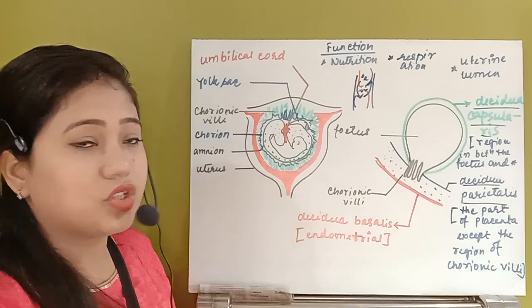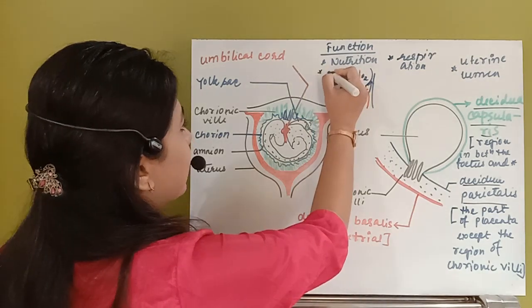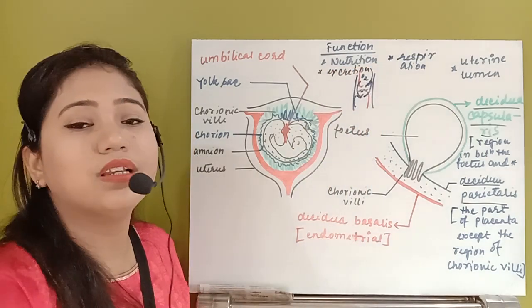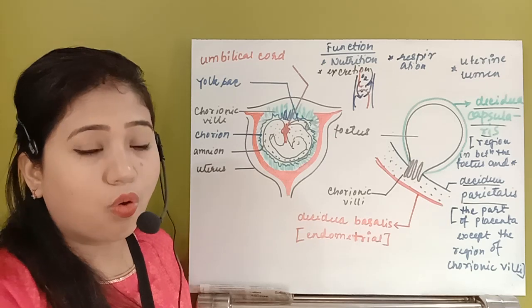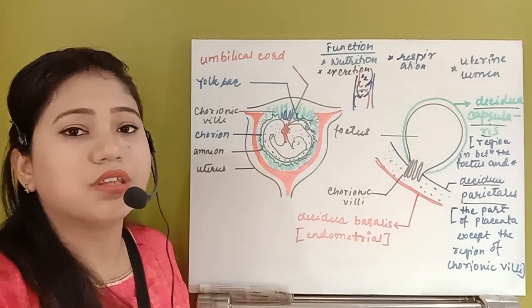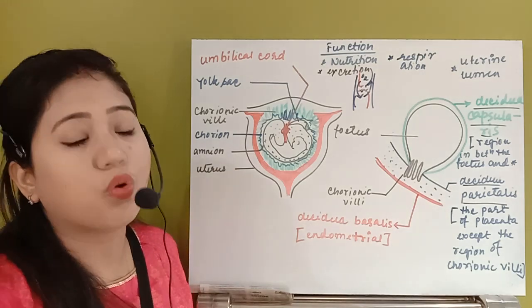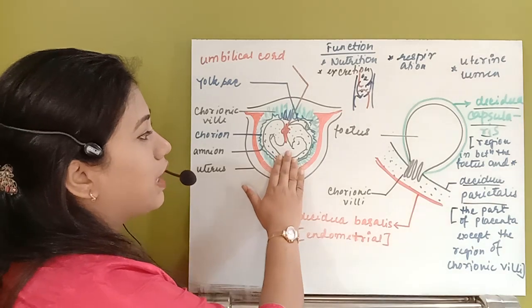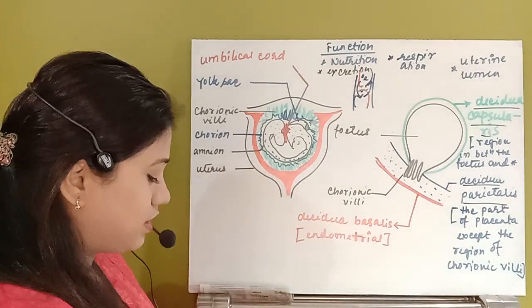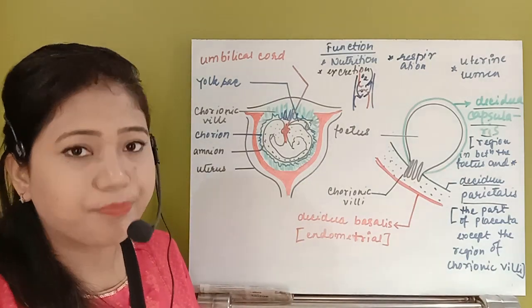So the next function of the placenta is excretion. After taking all of its nutrients, the baby will produce waste material. So where will those nitrogenous waste products go? The nitrogenous waste products will come from the fetal placenta, and this waste product will be taken up by the maternal placenta.